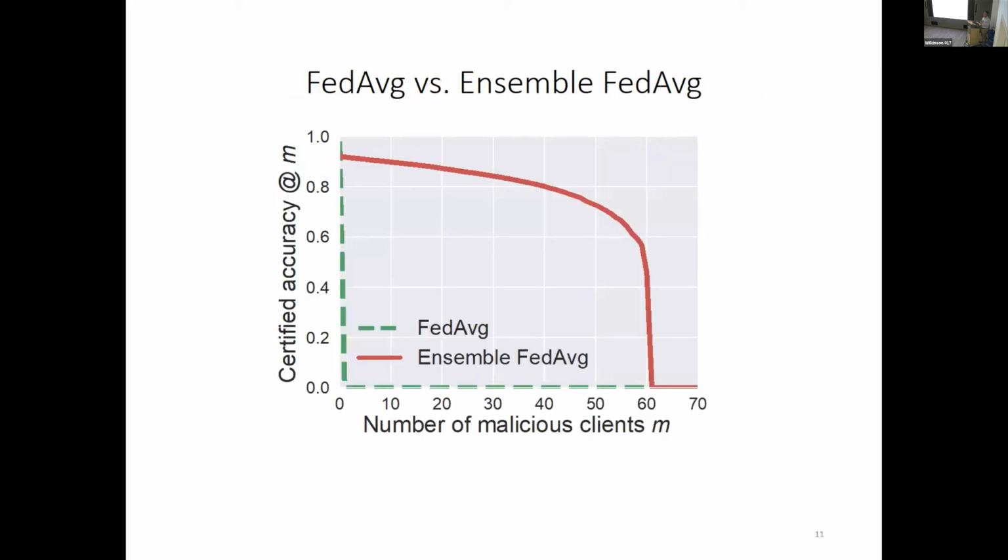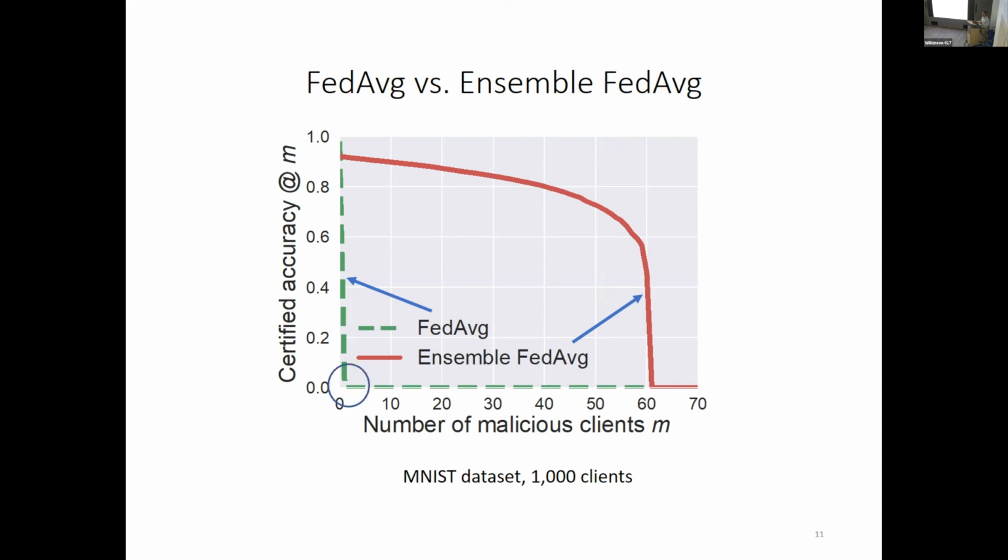So let's see one experimental result. In this graph, the x-axis is the number of malicious clients N, and the y-axis is the certified accuracy at N. This curve is the fedAverage method developed by Google. And this curve is our ensemble fedAverage. So we basically use fedAverage to train the N global models. The results are from the MNIST data set, and we assume 1,000 clients in total. So as we can see,